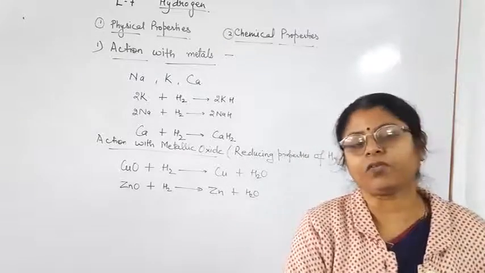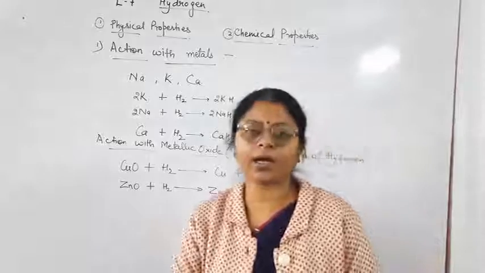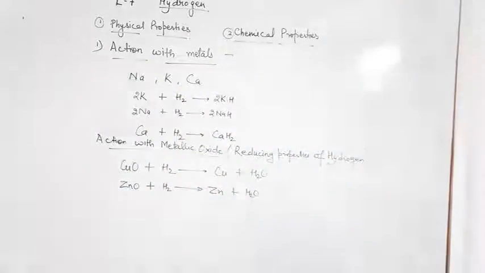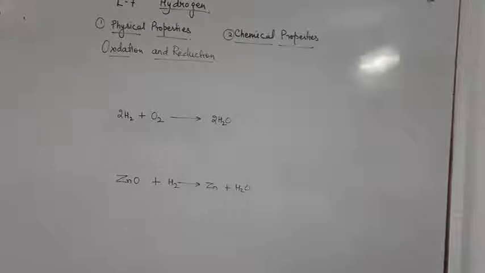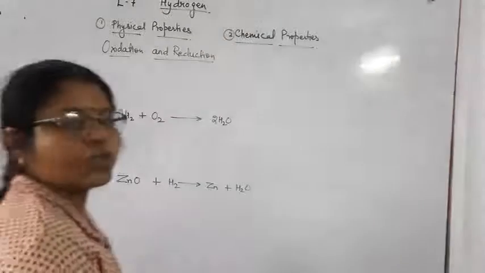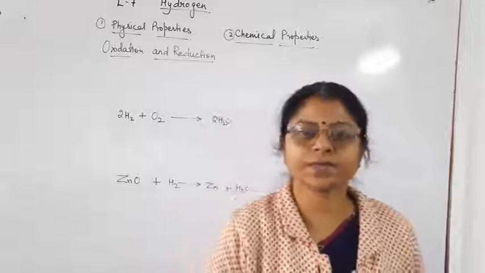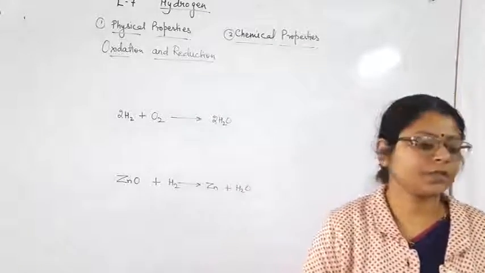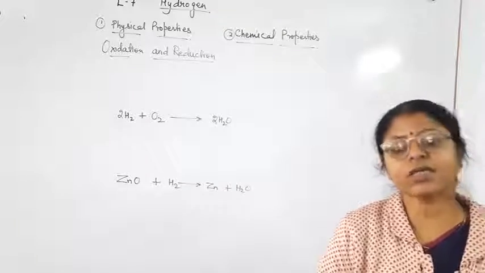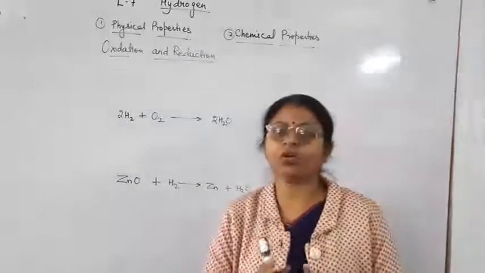Next topic is oxidation and reduction. Student, your next topic is oxidation and reduction. What is the meaning of oxidation? Oxidation means addition of oxygen.